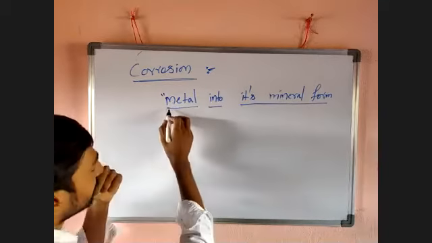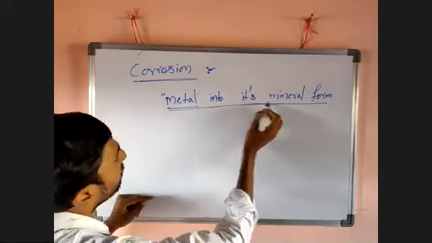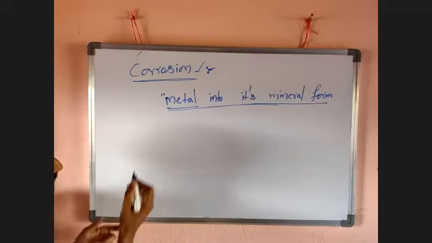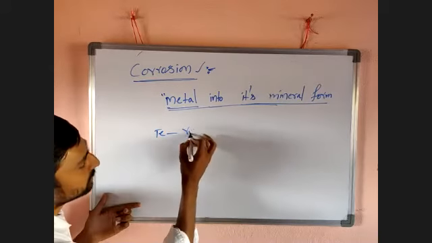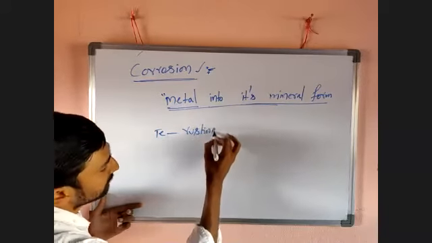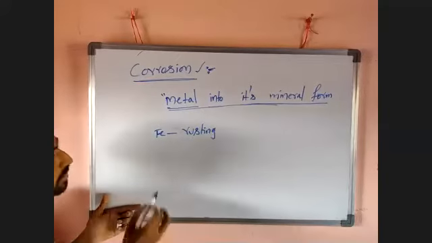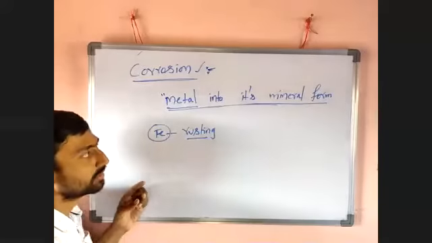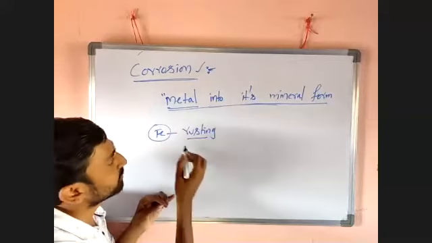Conversion of metal into its mineral form is nothing but corrosion. For example, iron is involved in rusting. A long-standing iron rod will become rusted due to exposure to the atmosphere.